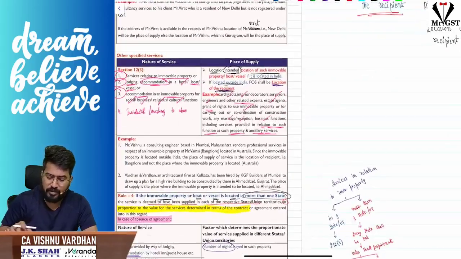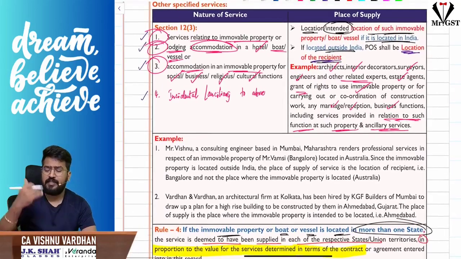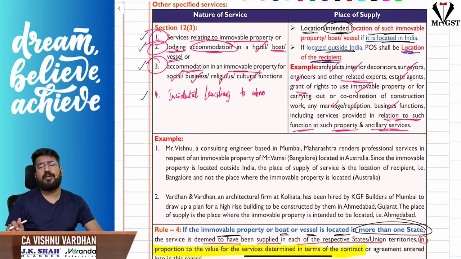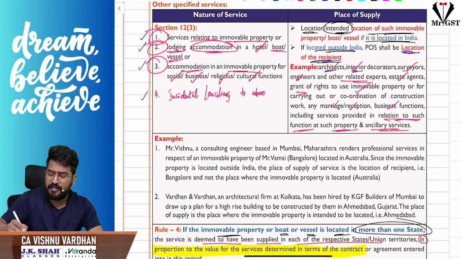I repeat, section 12 subsection 3 comes into picture with respect to immobile properties, all that stuff. In such cases, where the immobile property is located or intended to be located will be the place of supply. And if the immobile property is located outside India, then the place of supply will be the location of the recipient. Okay. Now the interesting part is, as I told you, the examples can be architects, interior decorators, surveyors, engineers, or other related experts like real estate agents, etc.